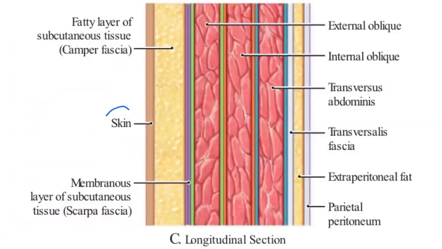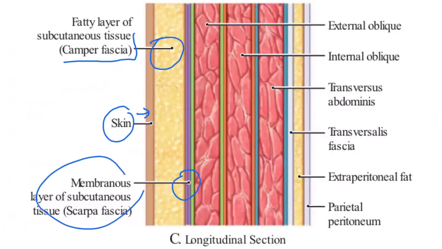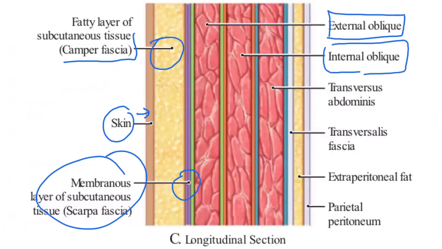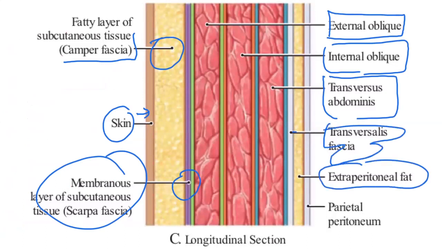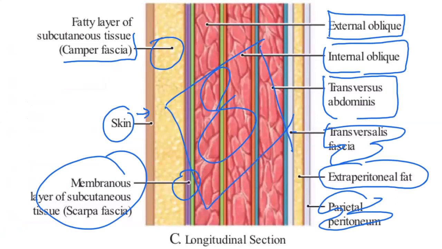So this is the skin, right, over here, and then the superficial fascia, which is 2 layers, and then external oblique, internal oblique, and transverse abdominis and transversalis fascia, right? Extraperitoneal fat and parietal peritoneum, right? In total, there are 8 layers, right, in the anterior abdominal wall.